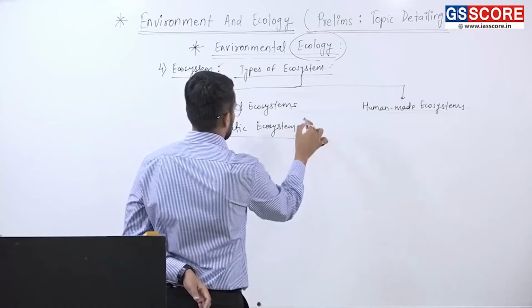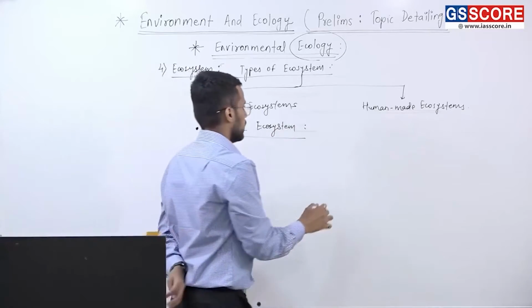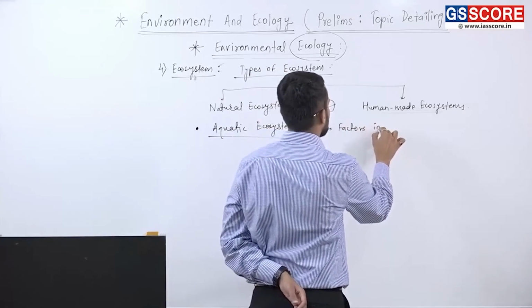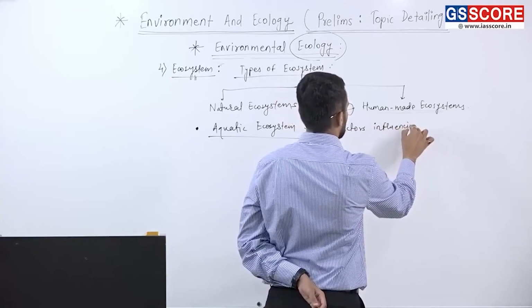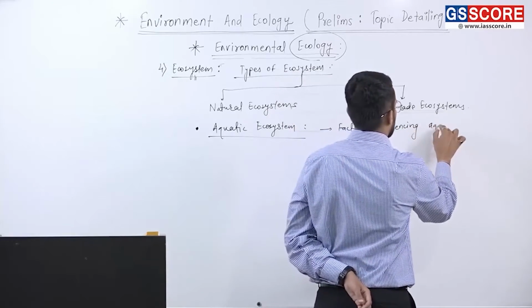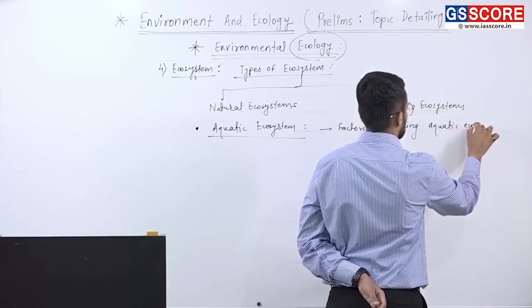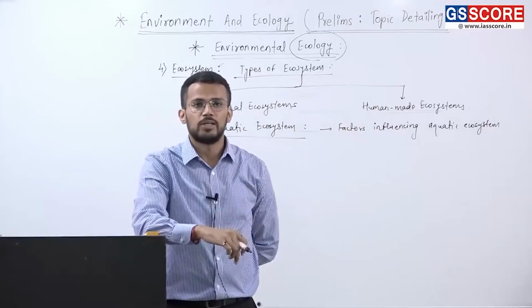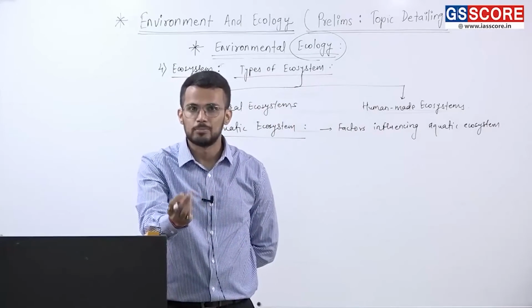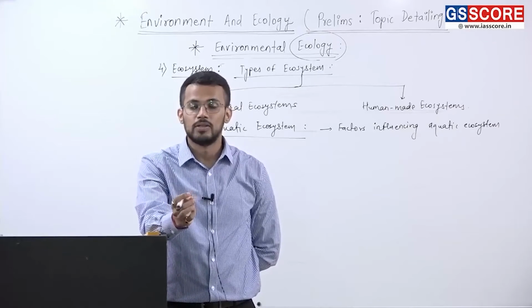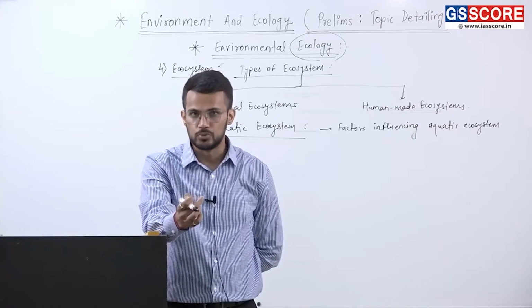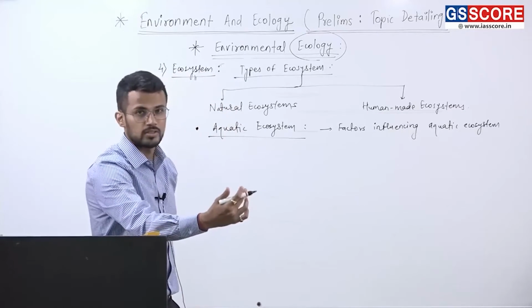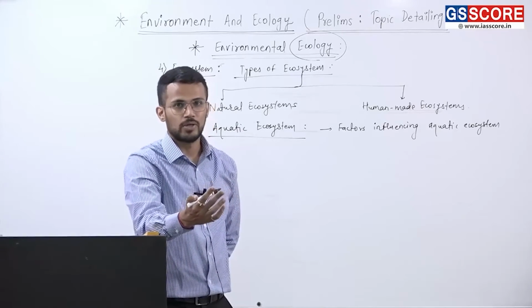Under aquatic ecosystem, firstly, what is important? Firstly, factors influencing aquatic ecosystem need to be understood. Fine. So there are different factors that determine aquatic ecosystem, and those factors are like temperature, then sunlight, availability of dissolved oxygen, availability of nutrients, transparency of water, salinity, and all. Those factors influence the composition of aquatic ecosystem.